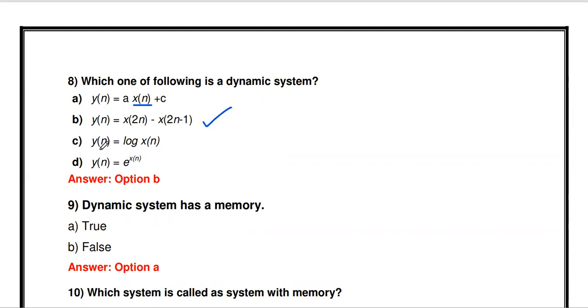So here you see y of n equal to log of x of n. So logarithm of the present input. So this is static. Similarly, y of n equal to e power x of n. It is also static. So which one is dynamic? The only one is B. The option B is a dynamic system.